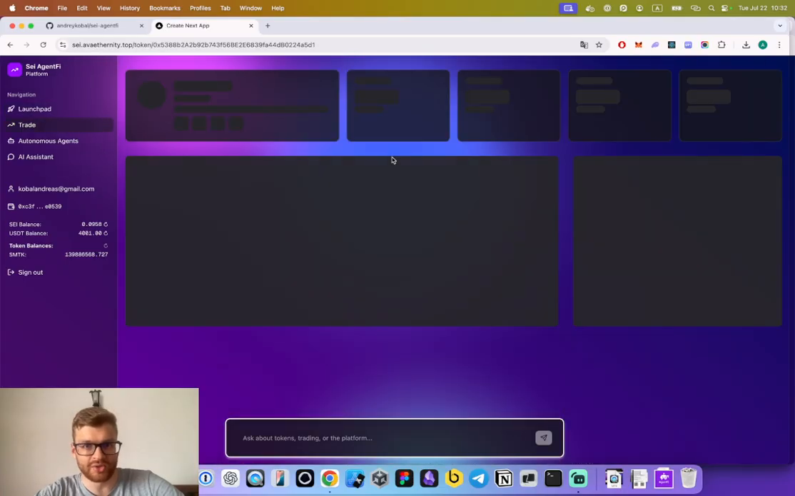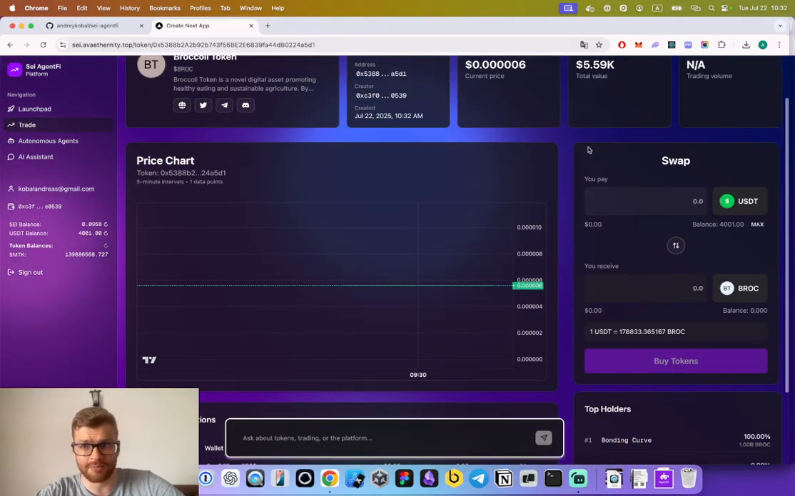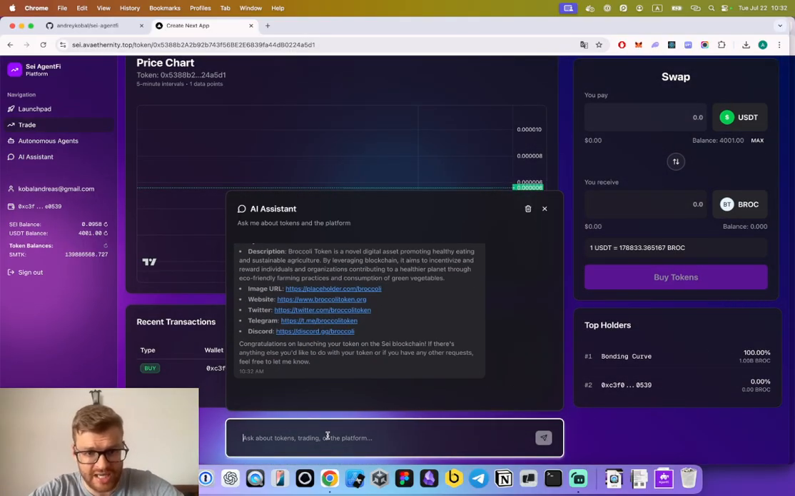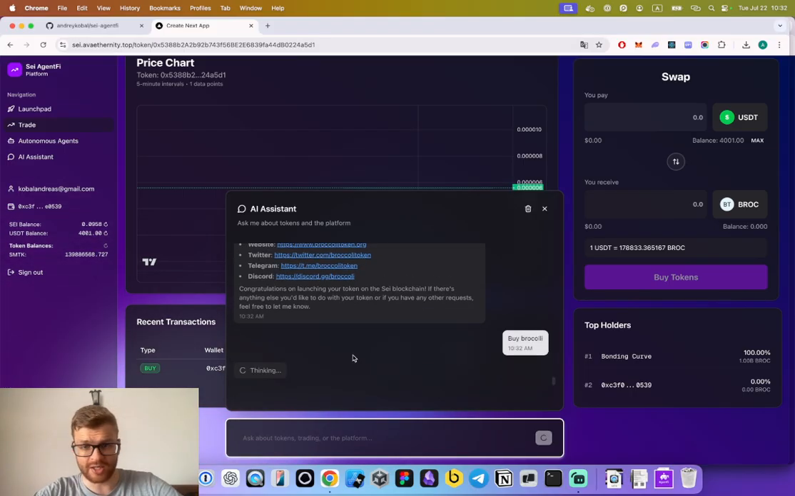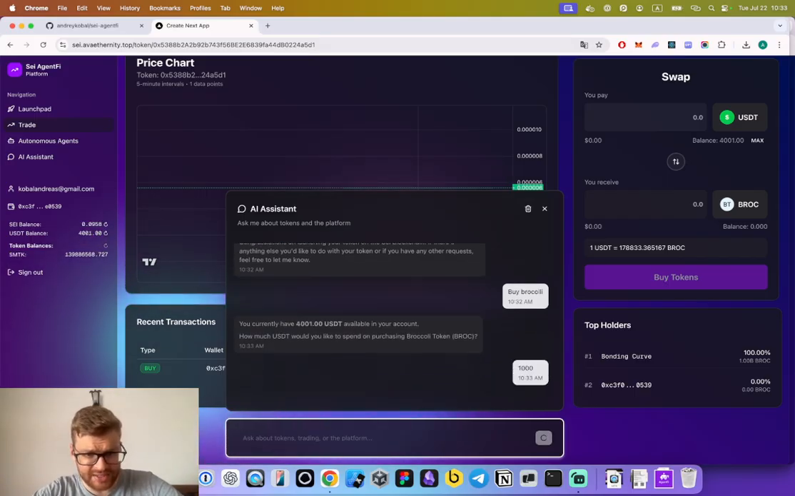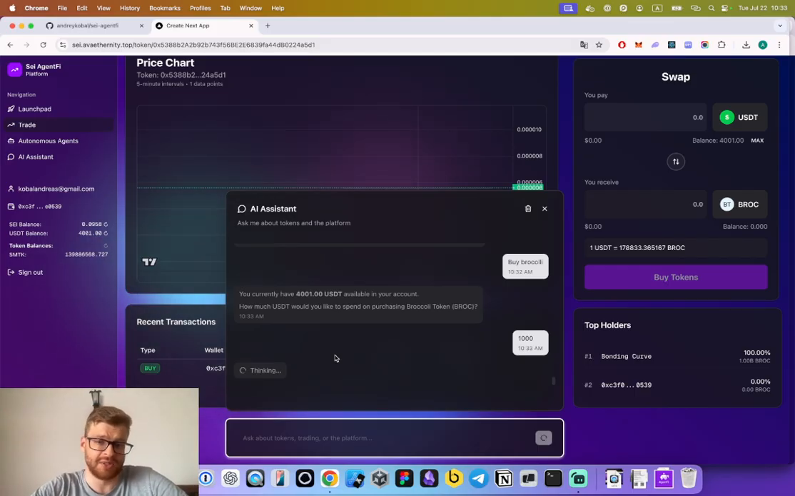Right now, we can go to the token interface, and here we see the information. We see a nice looking price chart, the swap interface, the transactions, and the top holders. And we can continue using the AI assistant to interact with the token. Now I want to buy broccoli. For the buy command, the AI first will get my balance of my test USDT. And I will provide it the information, what amount of USDT I want to spend to get this broccoli token. So right now I provided the amount and the transaction is being executed.